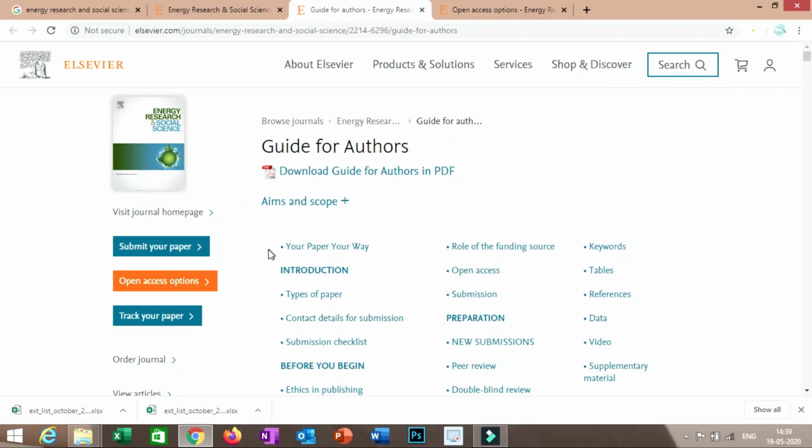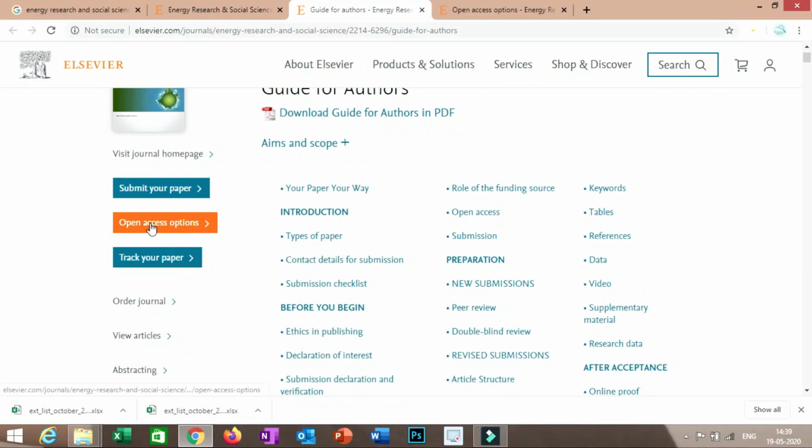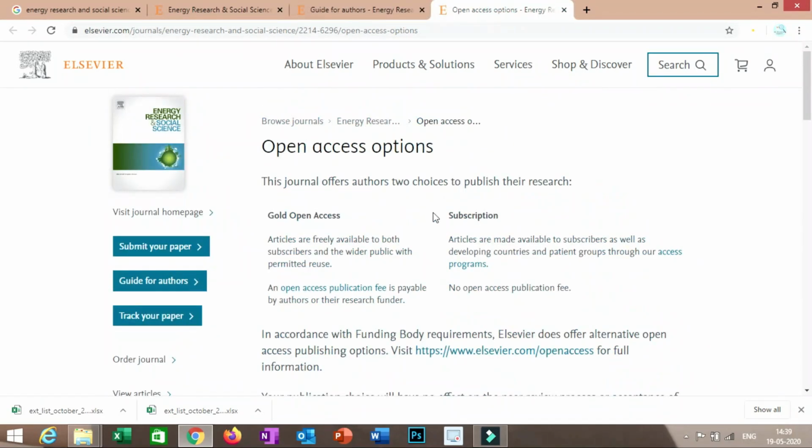One more point that you have to keep in mind: go to the open access options. As soon as you go here, you will get this page. When your manuscript is accepted in this journal, the journal will give you 2 choices. First, you can opt for gold open access, or you can opt for subscription.